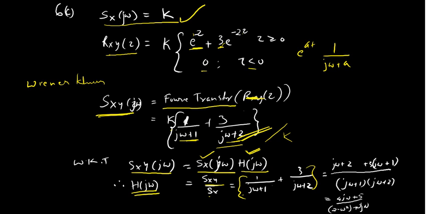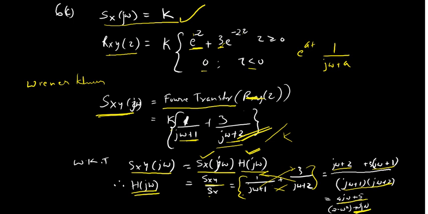So since I want mod h of j omega square, I will simplify this one into denominators are multiplied, and this is cross multiplied and added. So j omega plus 2 plus 3 times j omega plus 1 divided by j omega plus 1 into j omega plus 2. So 4 j omega plus 5 divided by 2 minus omega square plus 3 j omega.